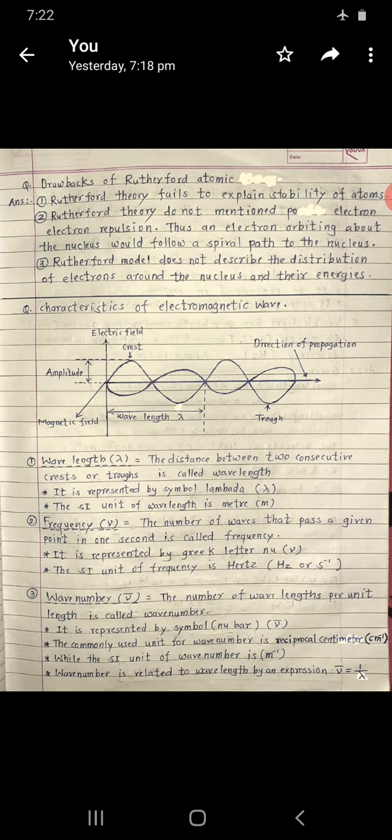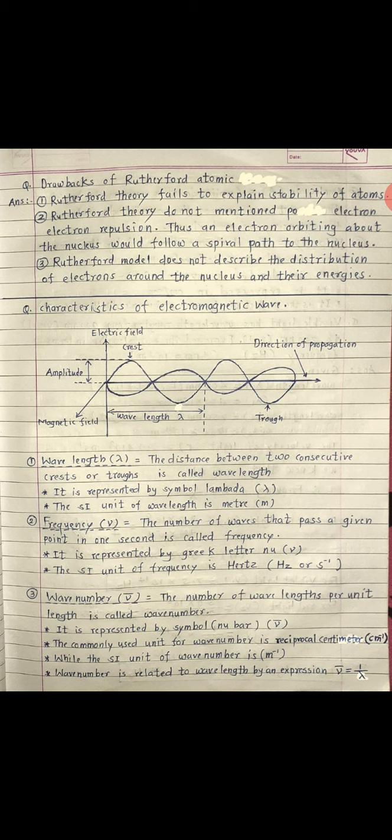Next part is characteristics of electromagnetic waves. This is the diagrammatic representation of electromagnetic radiation. It contains an electric field and a magnetic field. It involves different definitions: amplitude, wavelength, frequency, wave number, velocity, etc.